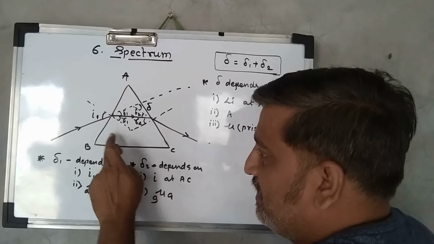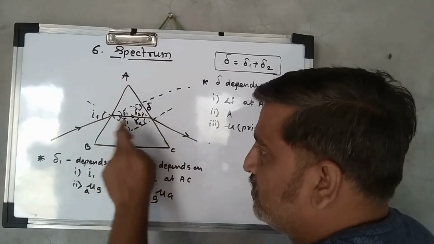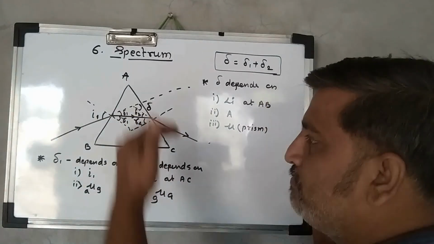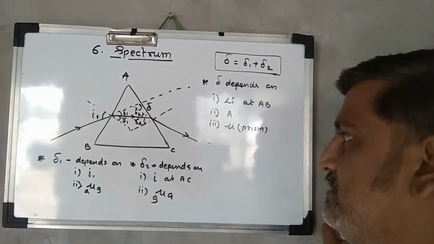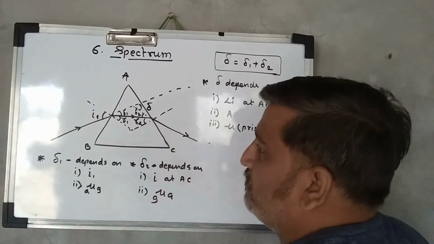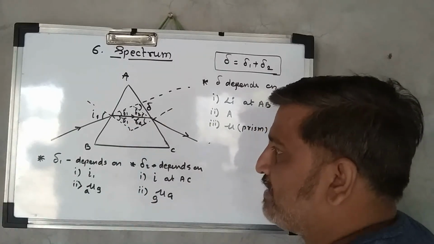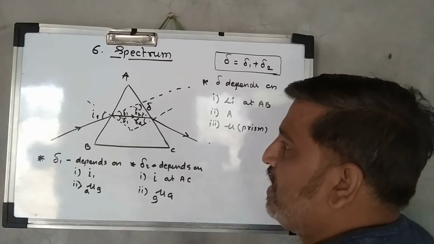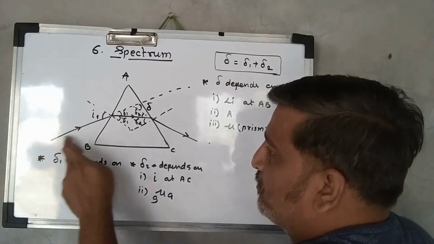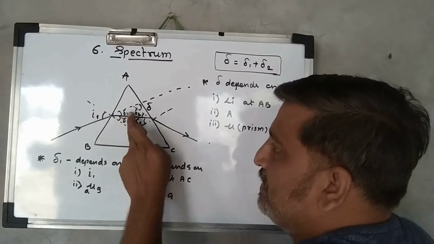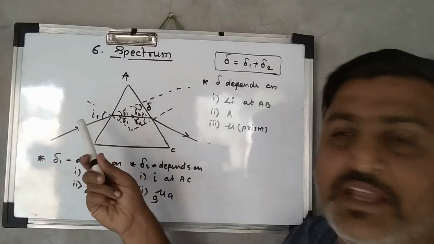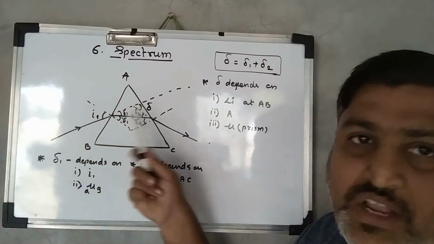If rarer to denser, it turns toward the normal, which means toward the base of the prism. It makes the first angle of refraction, say R1. If I front produce this incident ray, then it gets deviated by, say, delta 1.